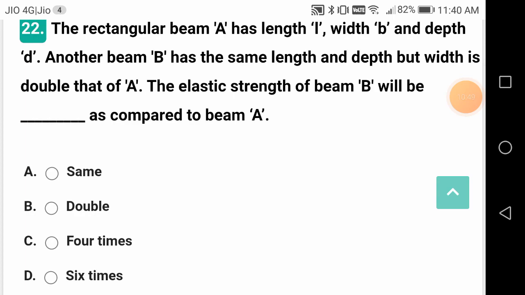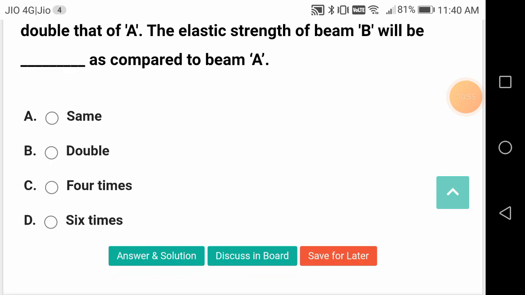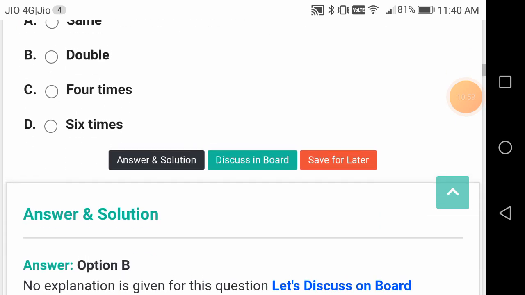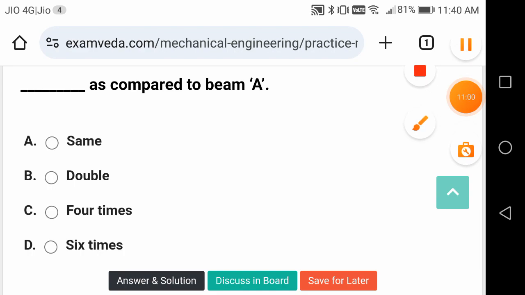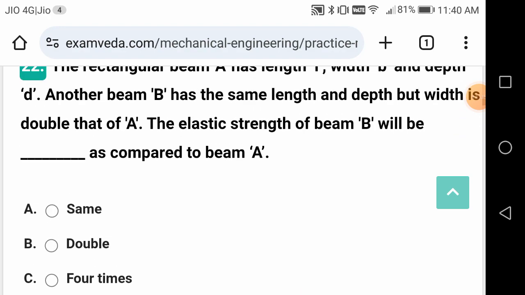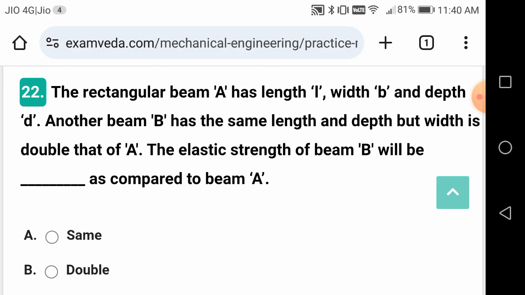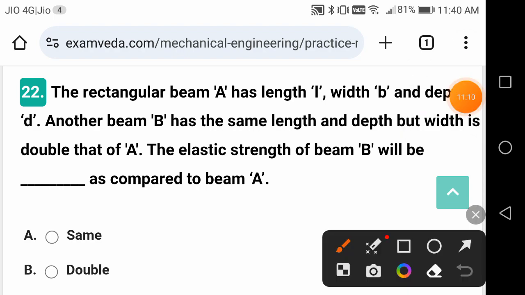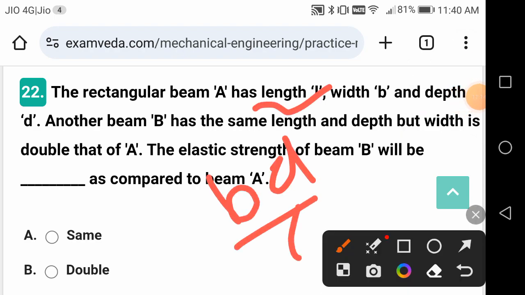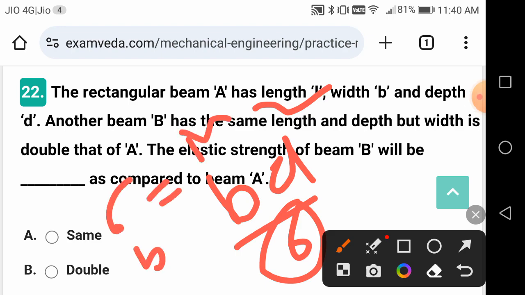A rectangular beam A has length L, width B and depth D. Another beam B has the same length and depth but the width is double that of A. The elastic strength of beam B will be how much compared to A? So this will be B double. BD square by 6 is very, very important, friends. That's the section modulus. So you have to calculate the bending stress, M, let us say that is the same, by Z. So he is making the width doubled. So what will happen?